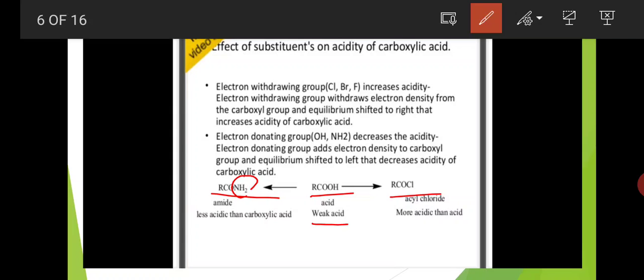Here RCOOH is the carboxylic acid, this is a weak acid. Okay, RCOCl is the acyl chloride, here it is more acidic than carboxylic acids, because here chlorine is the electron withdrawing group, so here acidic nature increases.